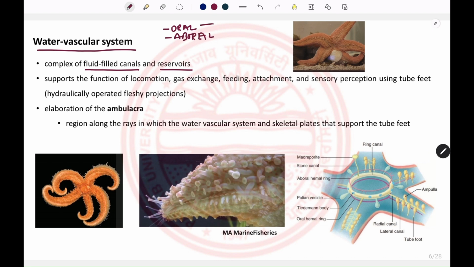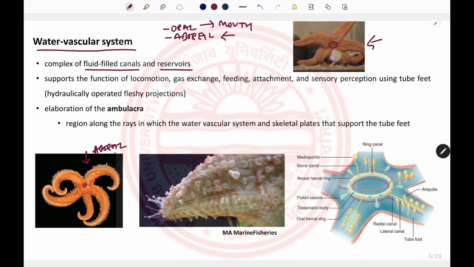The oral end is the one where the mouth is situated, and the other end is known as the aboral end. In the case of the starfish, like we can see here, the mouth is situated here, and the other end, which looks like this, is the aboral end.